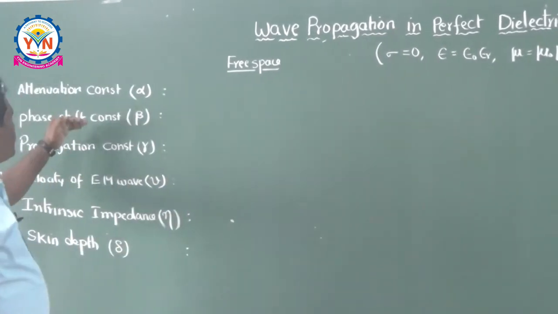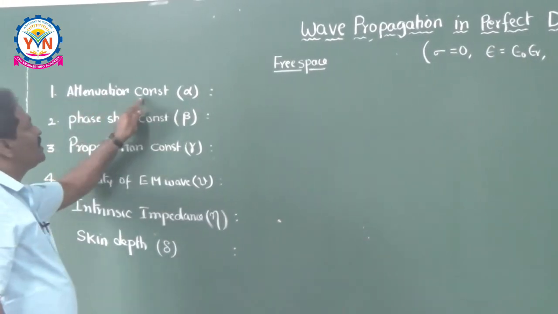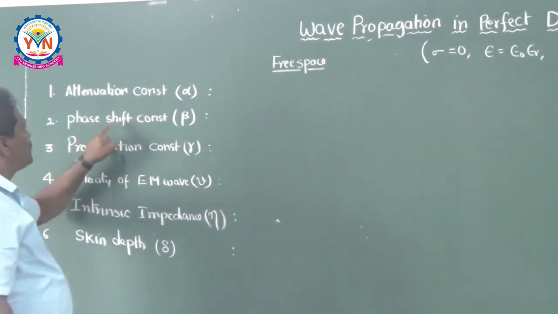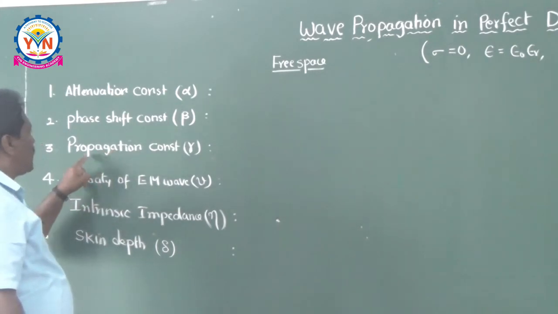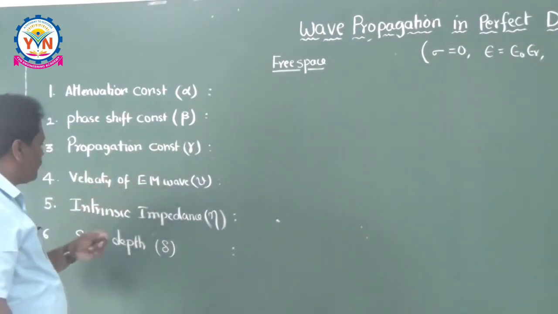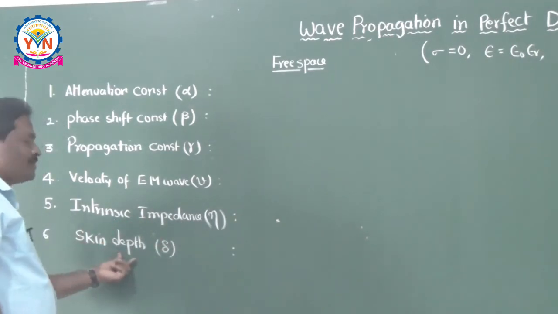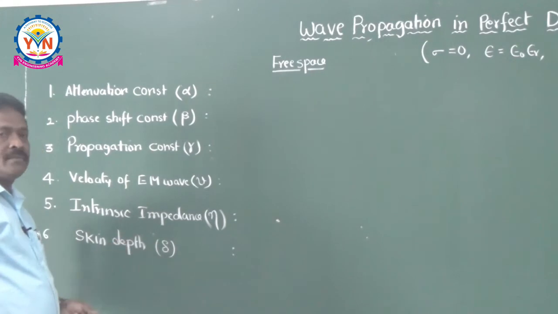If you remember exactly, we have seen the attenuation constant alpha, phase shift constant beta, propagation constant gamma, velocity of the electromagnetic wave, intrinsic impedance of the wave and skin depth delta.